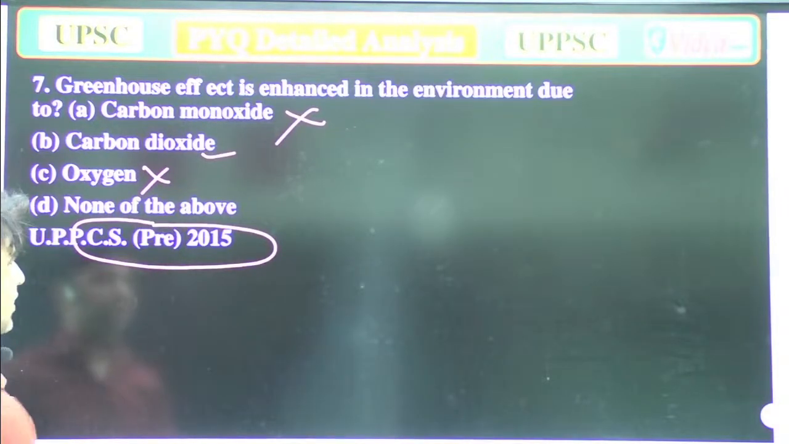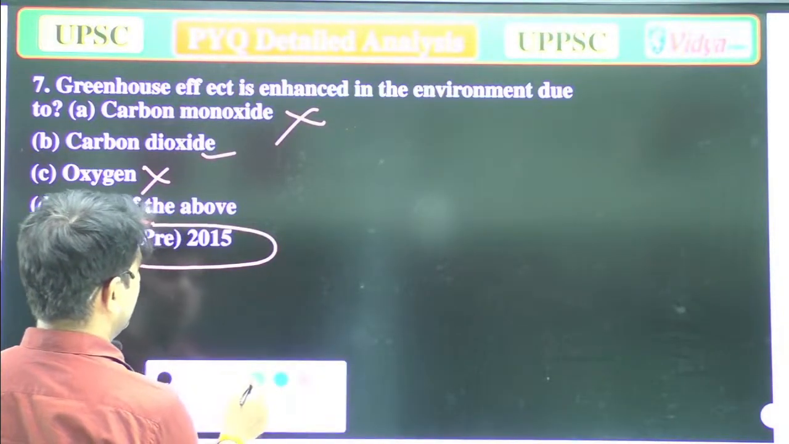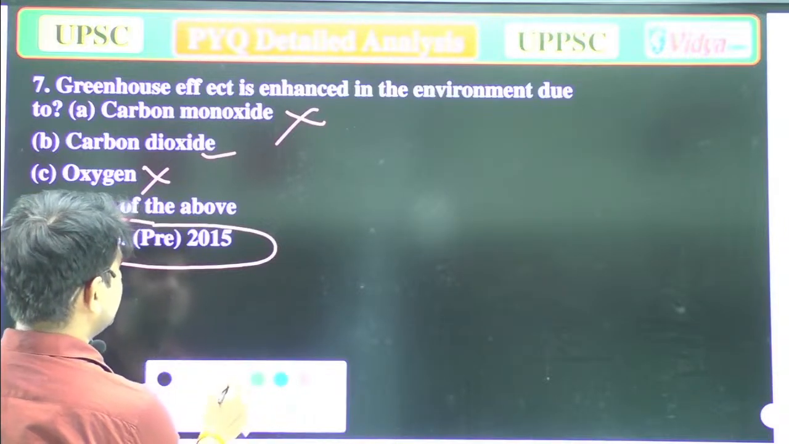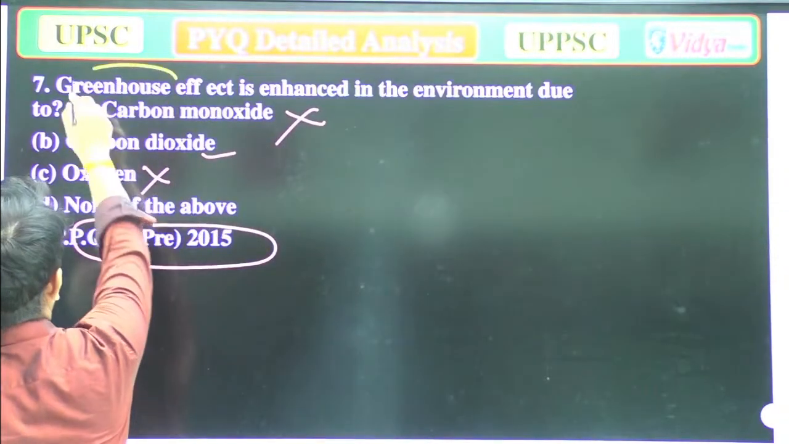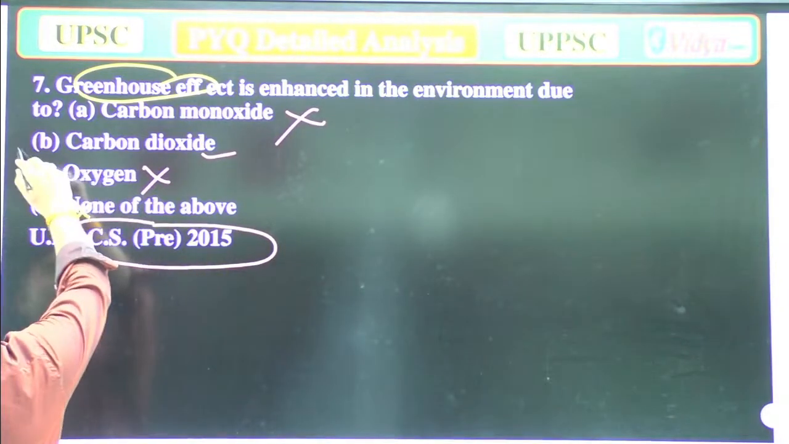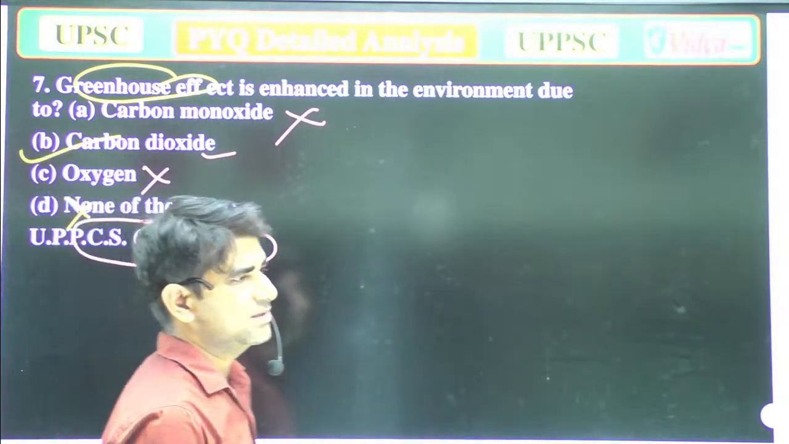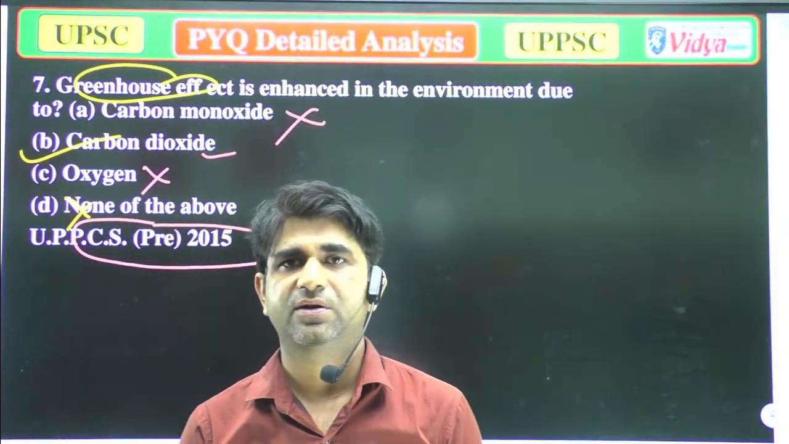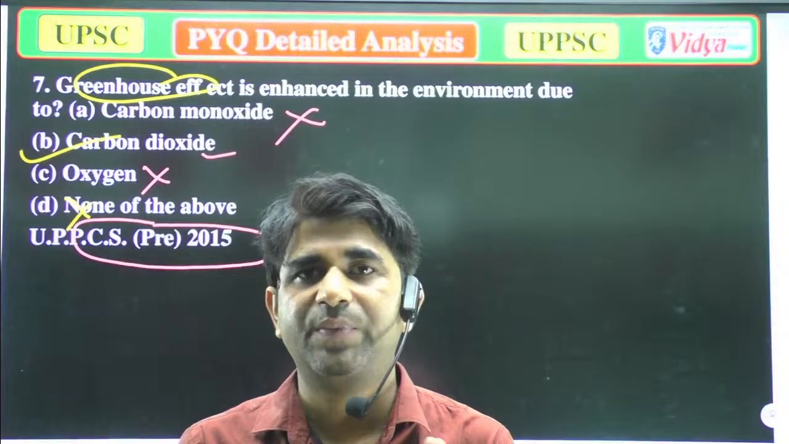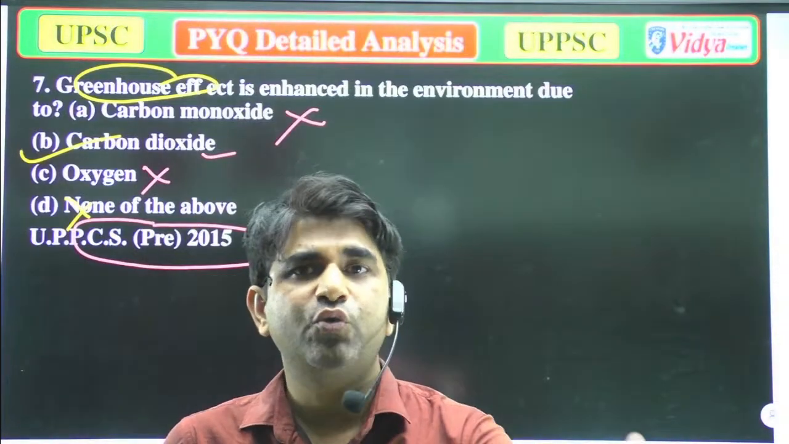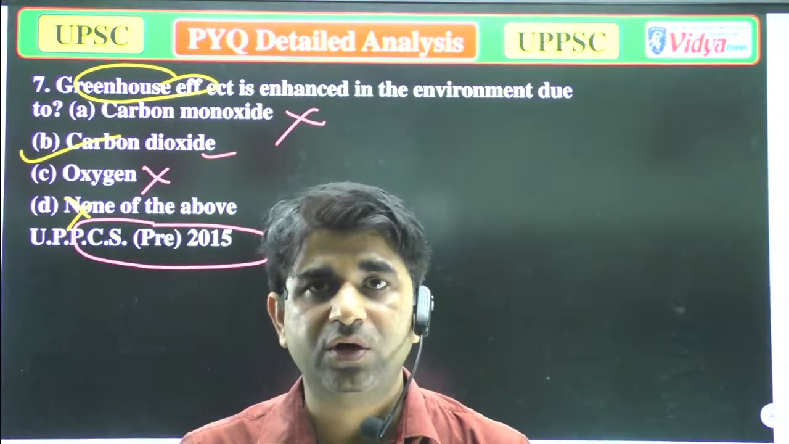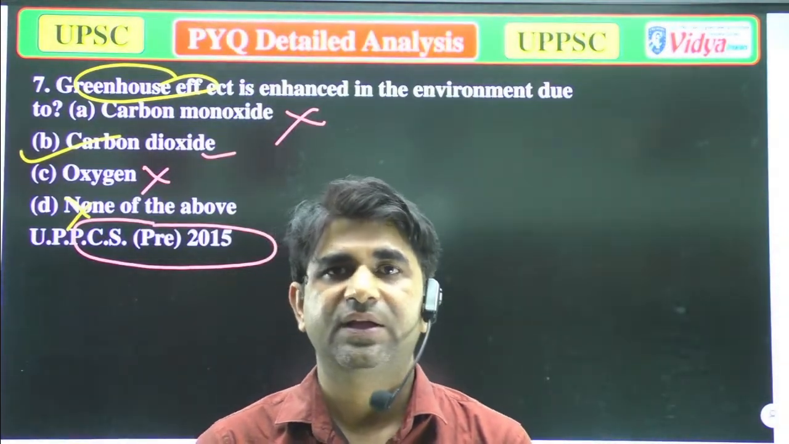Oxygen, no, there is no role. Oxygen has no role in the greenhouse effect. So that is incorrect. None of the above, that is also incorrect. So the correct answer is carbon dioxide, because when the amount of carbon dioxide increases in the environment, carbon dioxide has the ability to absorb more and more heat, so that will cause the greenhouse effect.